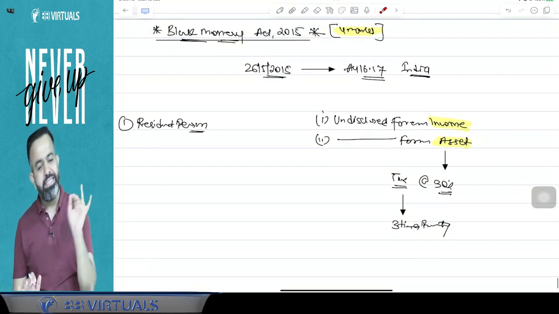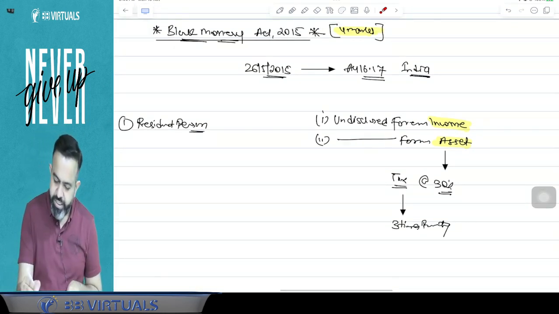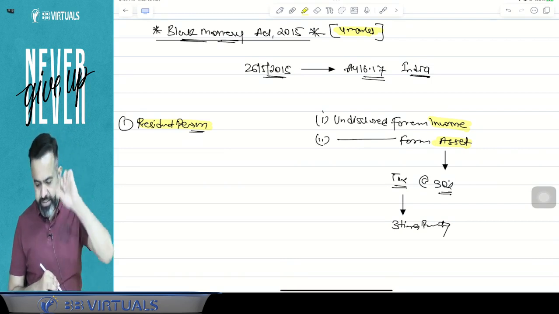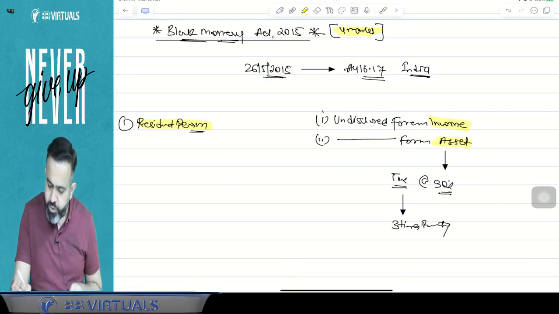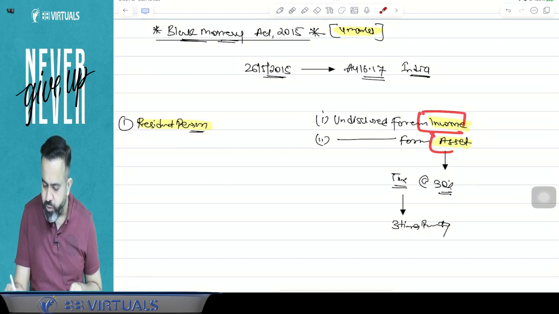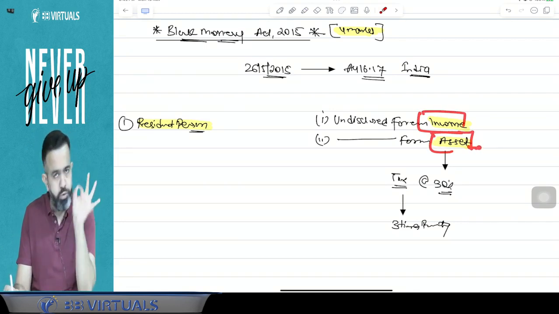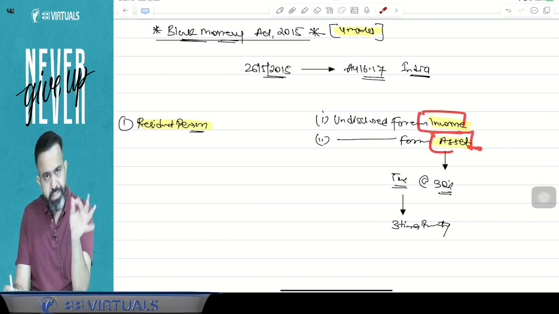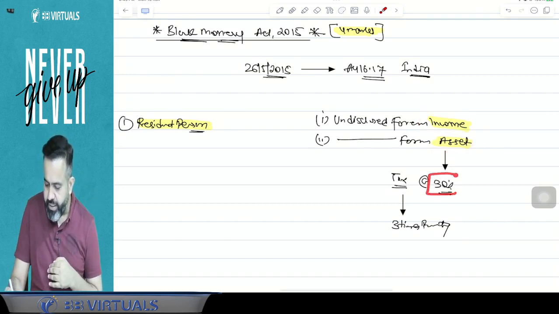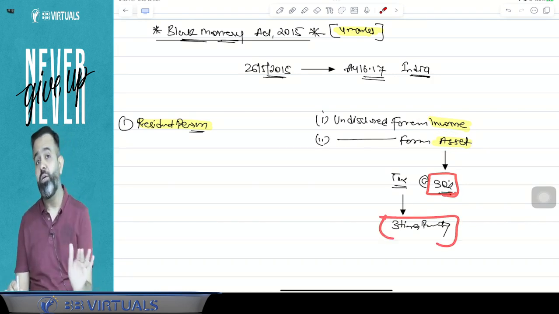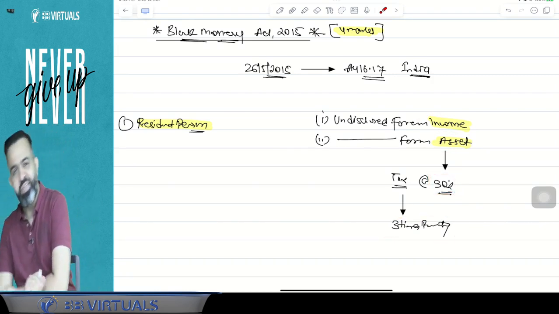So what I'm saying is that this act is applicable only to the resident person. And if a resident person is having any undisclosed foreign income or undisclosed foreign asset, and income tax department gets to know about that undisclosed foreign income or undisclosed foreign asset, then that person is liable to pay the 30% tax, along with that 3 times penalty also that person is required to pay.